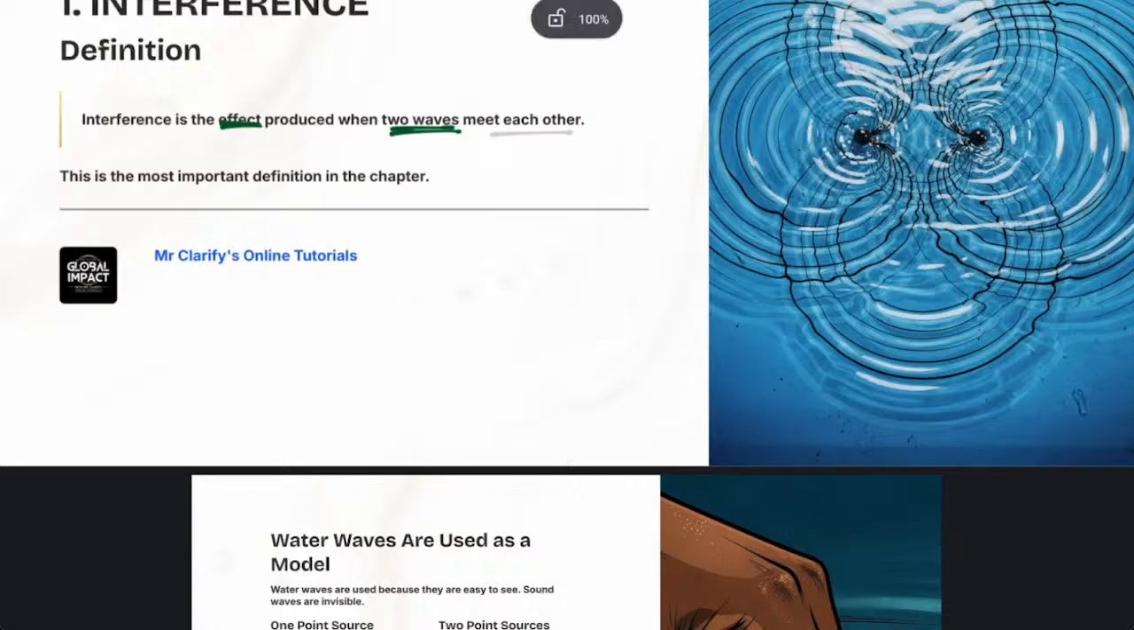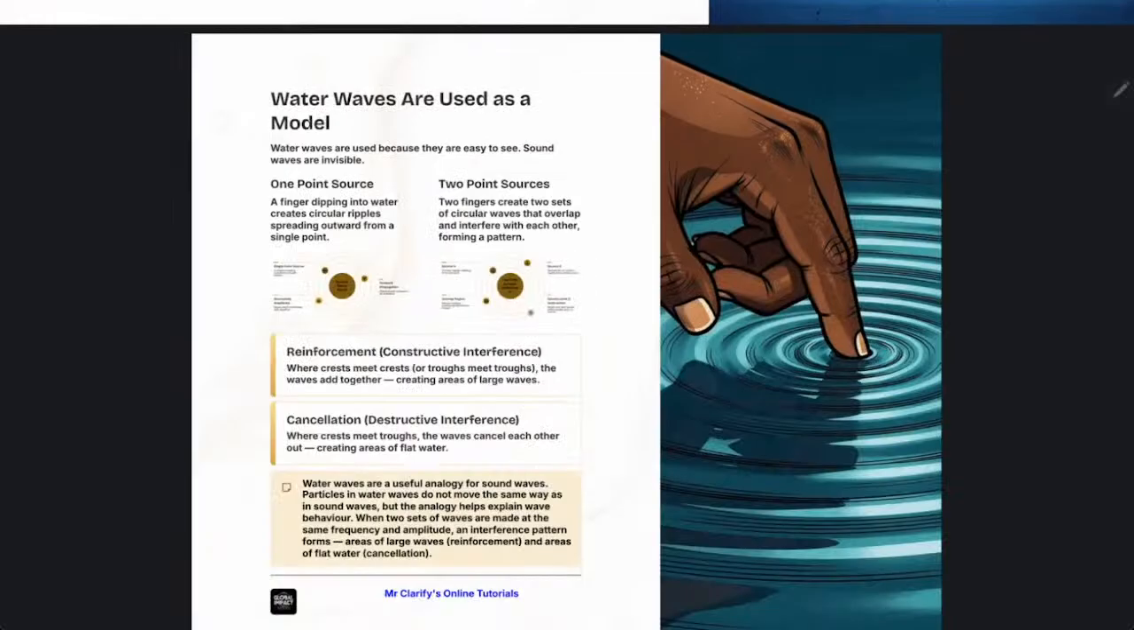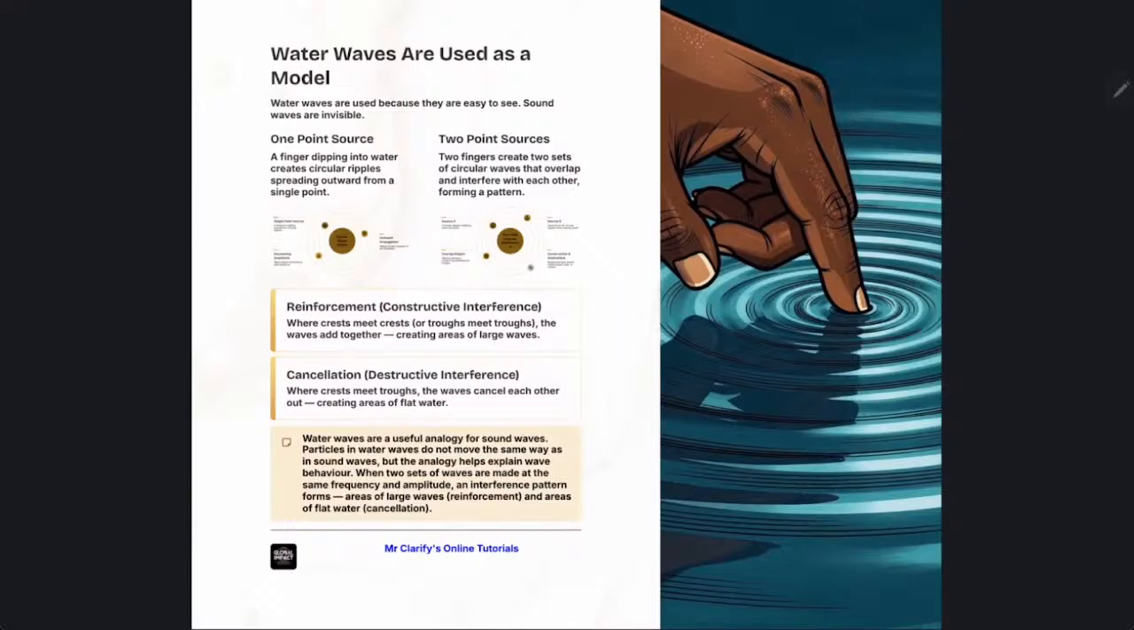Two waves are meeting here. Look at it in green. Here again, two waves are meeting. When they meet, look what's going on. That's what we call interference. That's interference in this region here where your waves are meeting. It is the effect produced when waves meet each other.